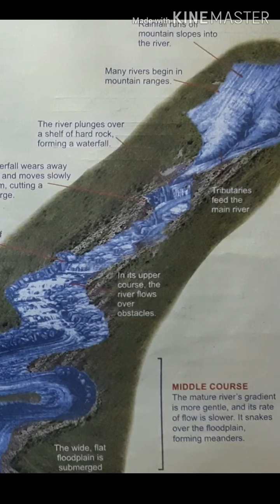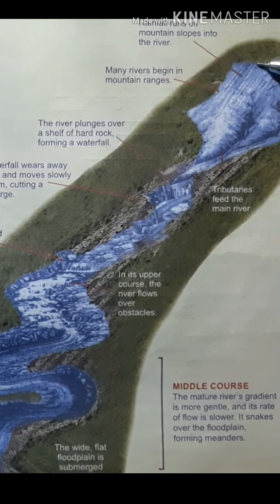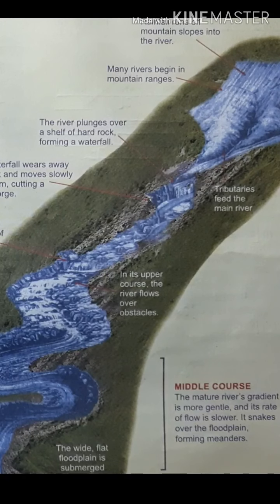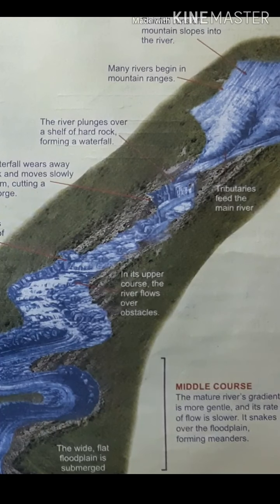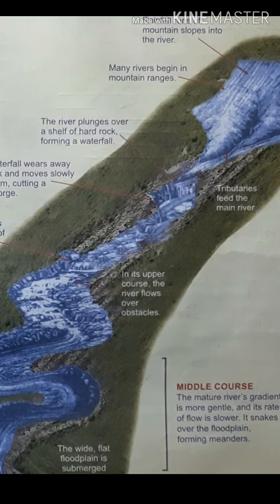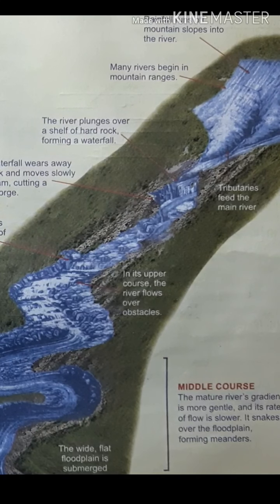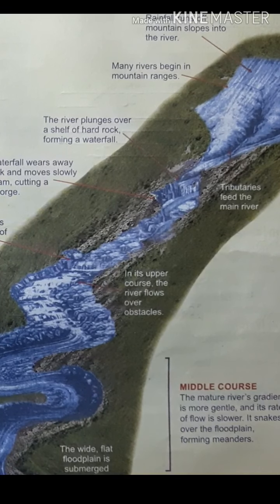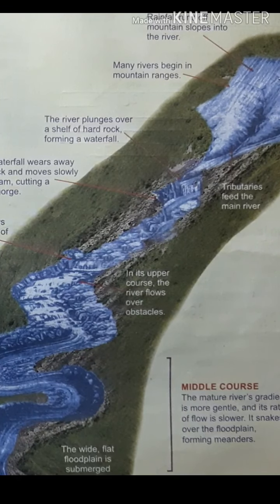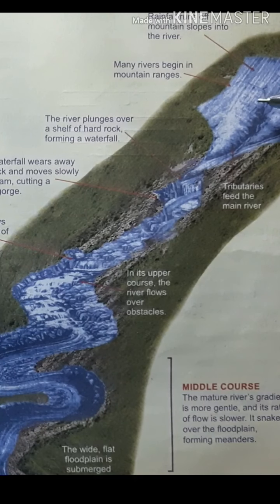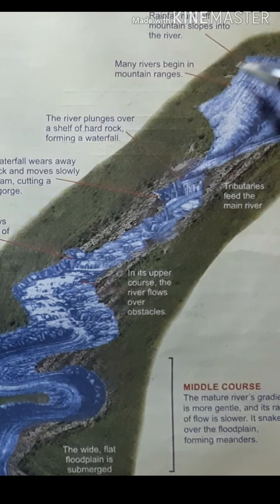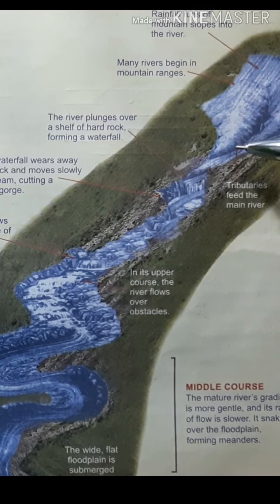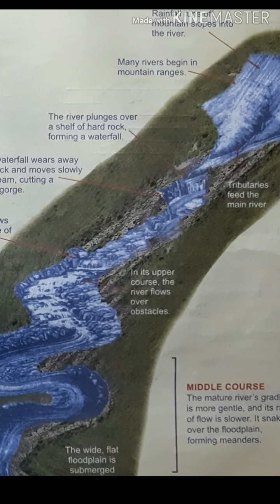So the river originates from the mountains. How do rivers originate from there? Because of the melting of the glaciers, or from a spring, or due to rainwater, the river starts its journey or rises from the mountains. Here from the mountains they are moving through the hard rocks. The slope of the land will be very steep. Because of that, the speed of the flow of the river will be very fast.